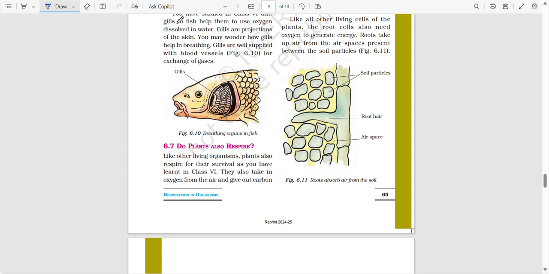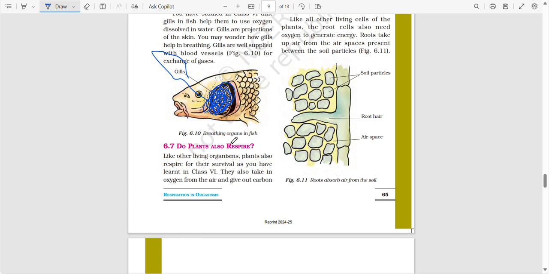Do you know that fish breathe through their gills? Gills are projections of the skin. You may wonder how gills help in breathing. Gills are well supplied with blood vessels for exchanging oxygen. This area you are seeing here, this bony-looking structure, is known as the gill, and this is a fish.